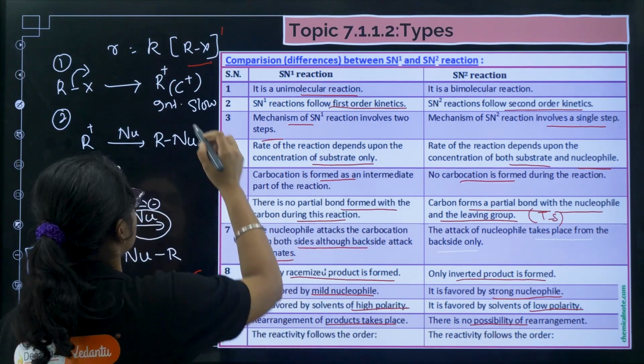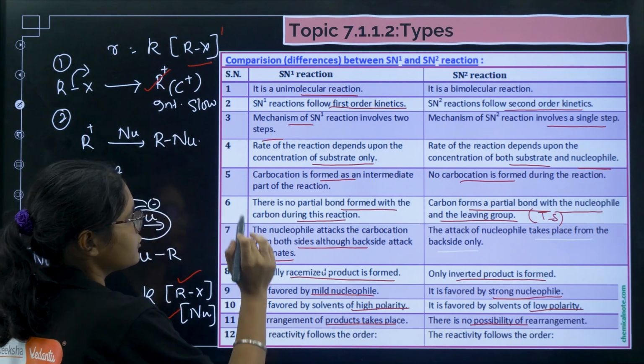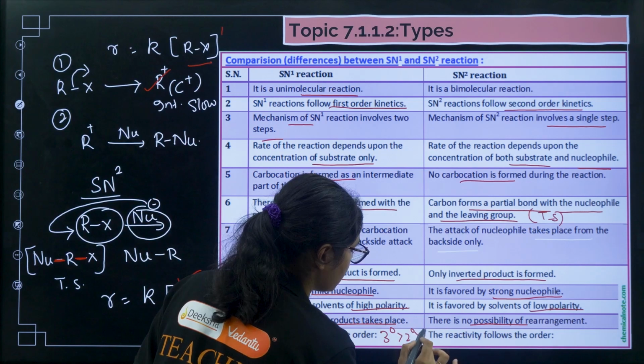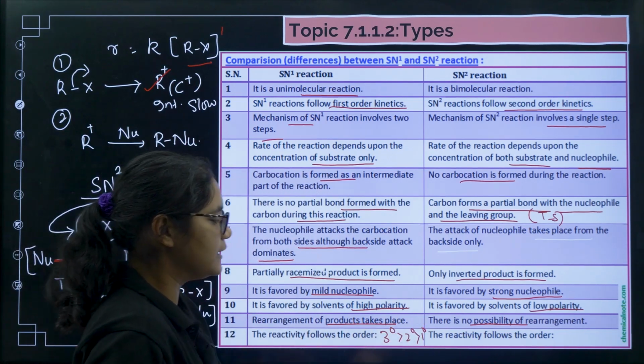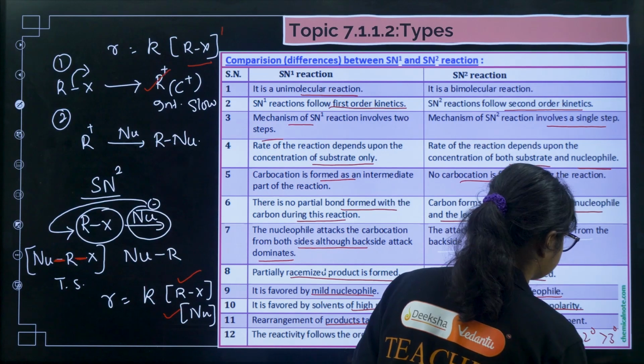Why is there rearrangement here? Because of the formation of carbocation. Then the reactivity follows the order. So in SN1 the order is 3 degree, 2 degree and 1 degree. Okay, this is very important, and in SN2 the order is 1 degree, 2 degree and 3 degree.